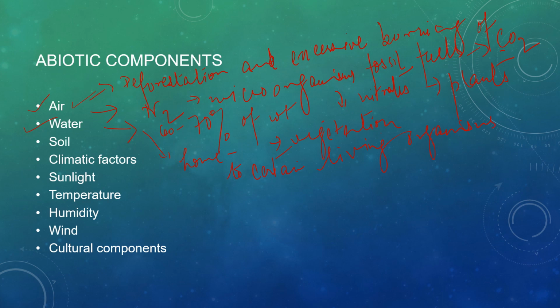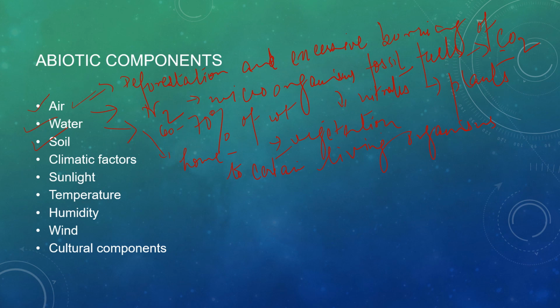Okay, so the next important factor is the soil. So what is soil doing? Soil is the topmost layer of the earth's crust, and all life on earth depends on the soil because it provides a medium for the growth of plants. Plants growing on land get water and minerals from the soil.